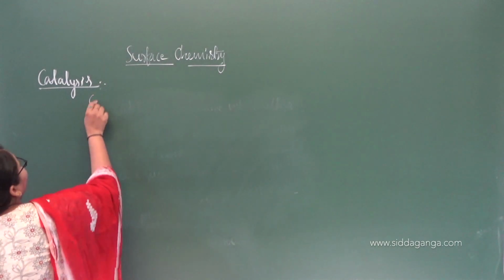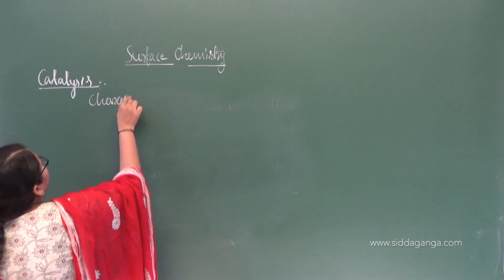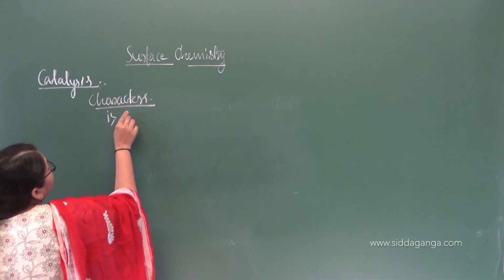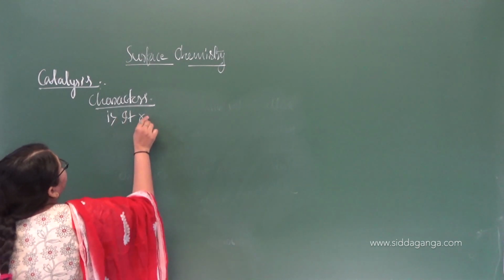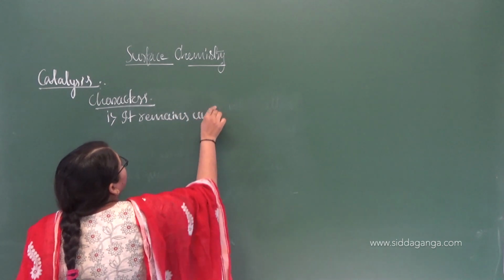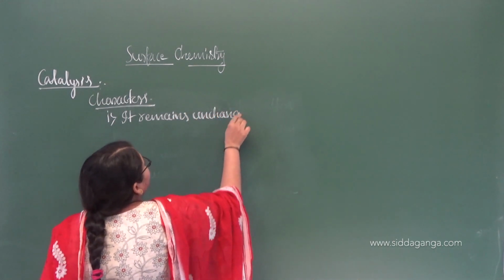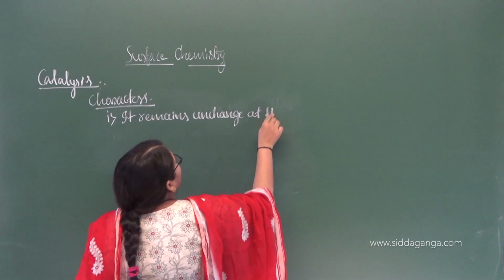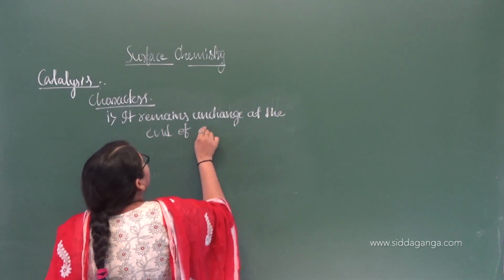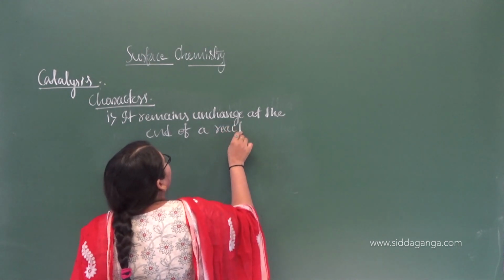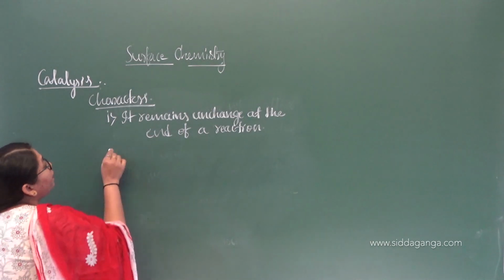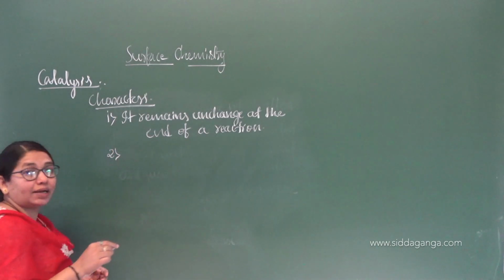The first one: it remains unchanged at the end of a reaction, thereby you can reuse that catalyst for other reactions. That is one of the characteristics of the catalyst.